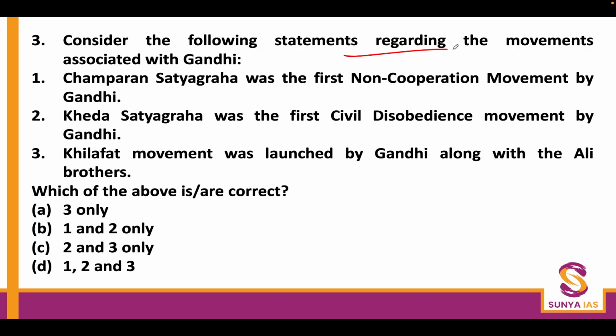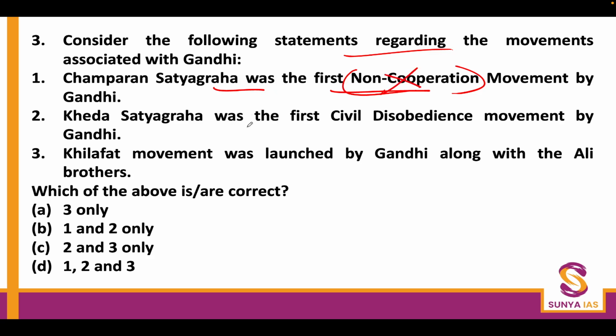Consider the following statement regarding the movement associated with Gandhi. Champaran Satyagraha was the first non-cooperation movement by Gandhiji? No. In Champaran, no non-cooperation took place. The only action was when Gandhi was brought in front of a local judge in Motihari. He refused to pay the fine imposed on him, so it was an act of civil disobedience and not non-cooperation.